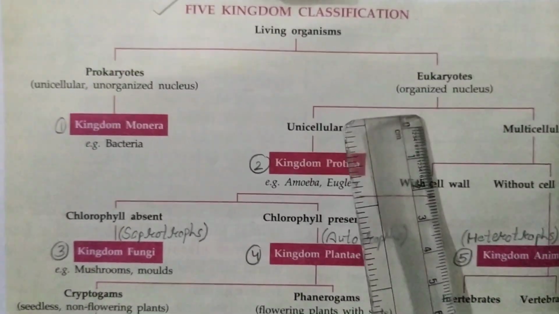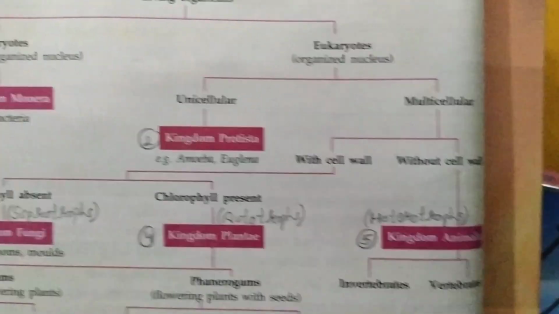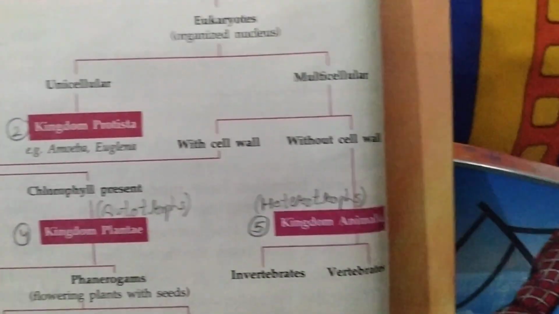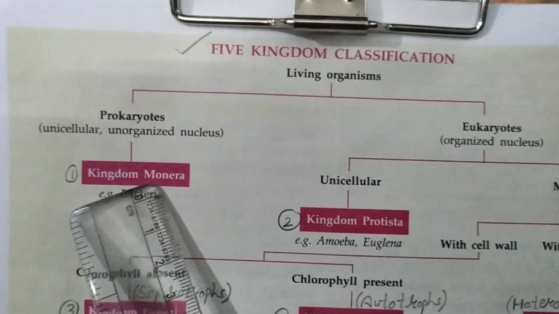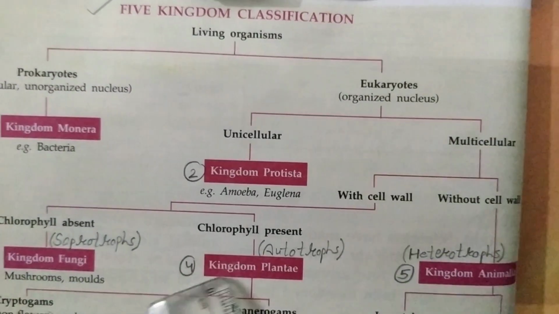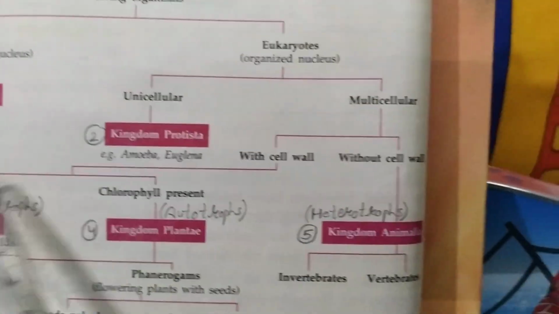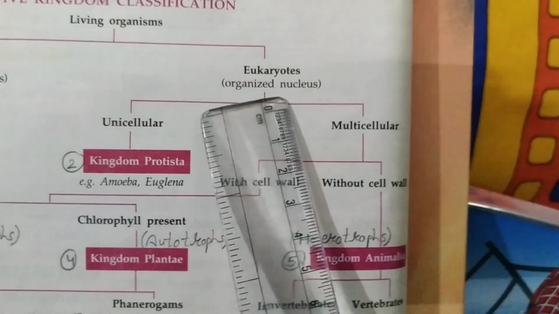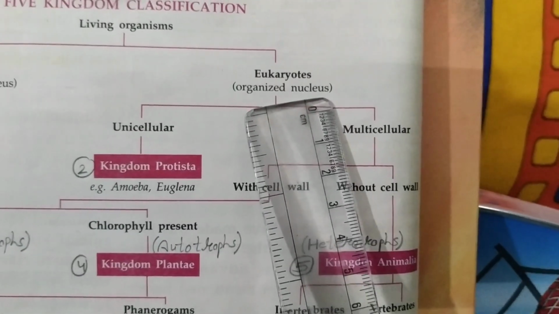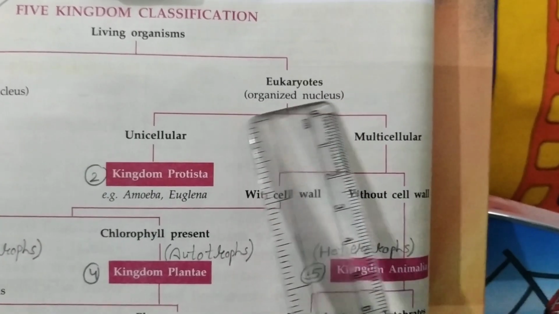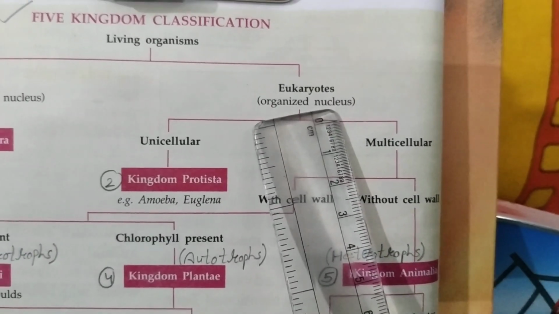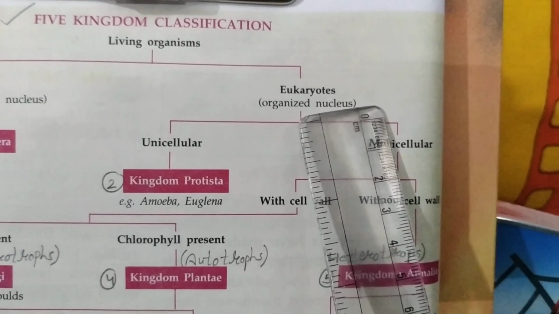Then we will move on to the eukaryotes. This we have done. Now eukaryotes means apart from Monera, all other 4 kingdoms have eukaryotic organisms, means they have a well organized nucleus with proper nuclear membrane. Now all these organisms are eukaryotes, with proper organized nucleus.